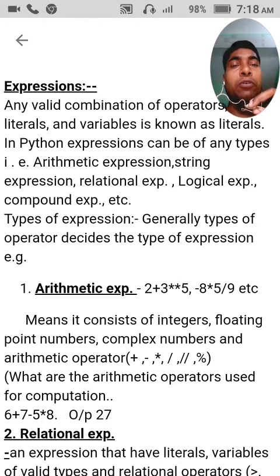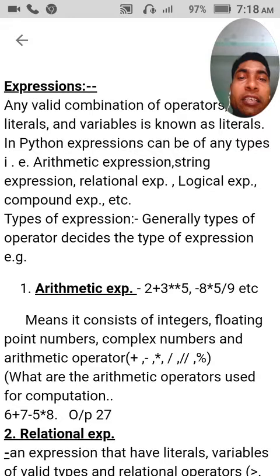First of all, I will define expression for you. What is the definition of expression? Any valid combination of operators, literals and variables is known as an expression.